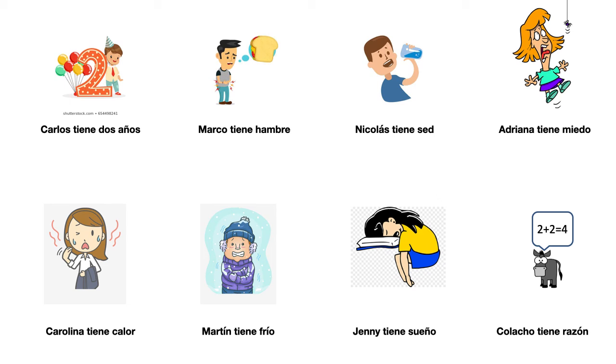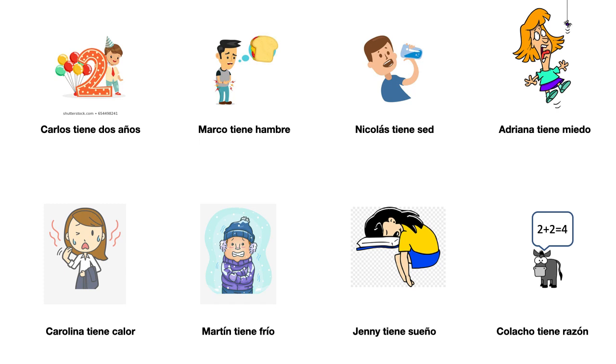These are 8 very useful everyday expressions that use the verb tener, right? So, tener 2 años means to be 2 years old. Tener 40 años means to be 40 years old, and so on and so forth. Tener hambre means to be hungry. Tener sed means to be thirsty. Tener miedo means to be scared. Tener calor means to be hot. To be hot in the sense, of course, of the weather being hot outside.